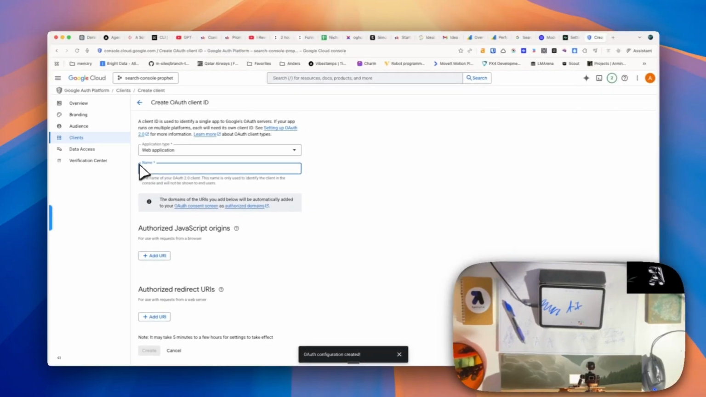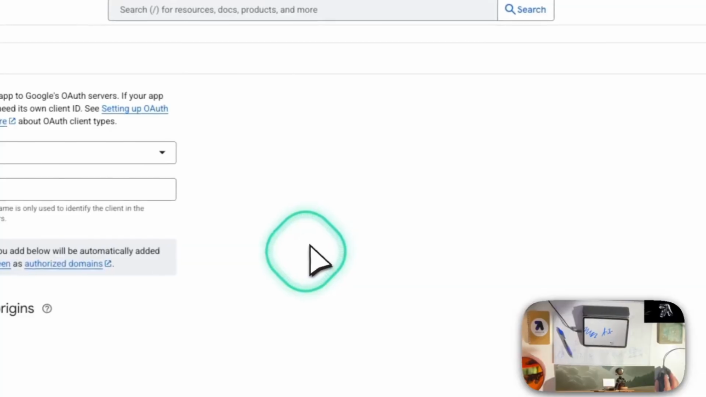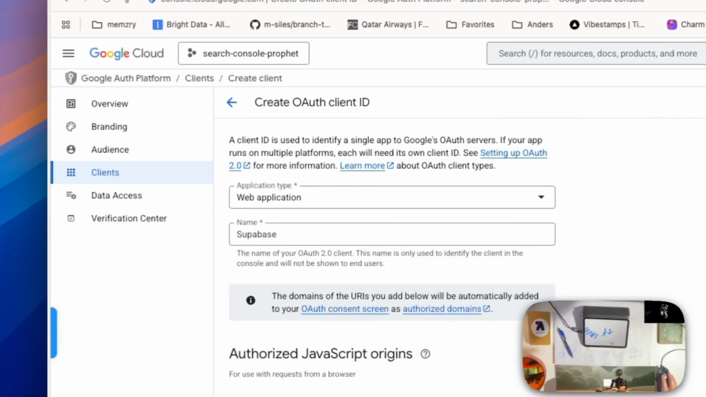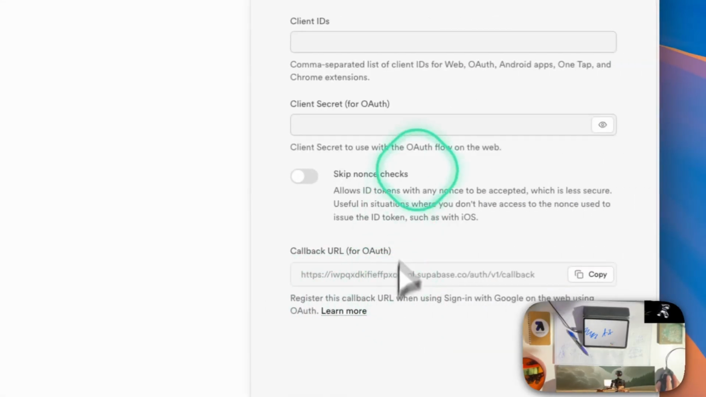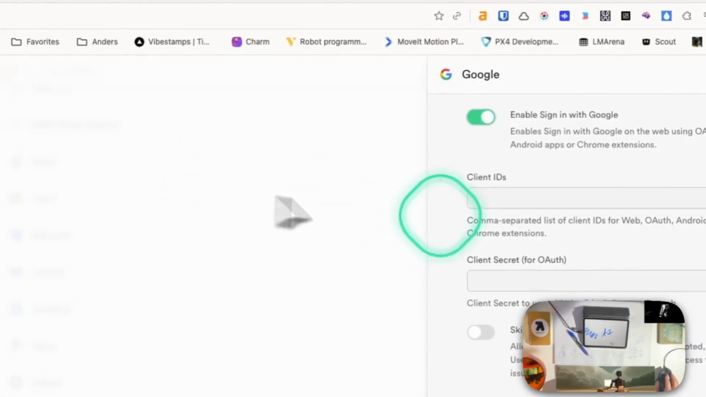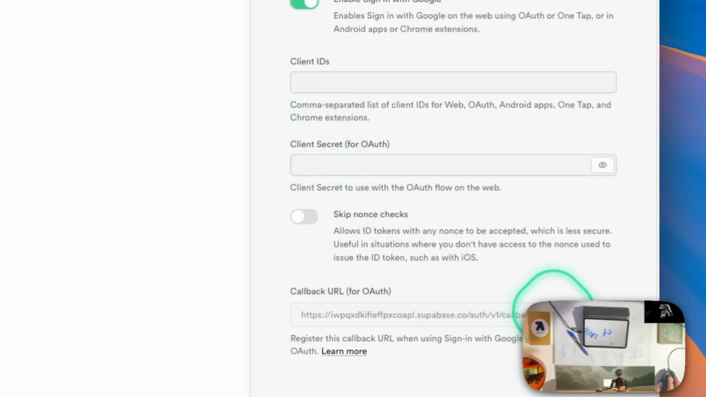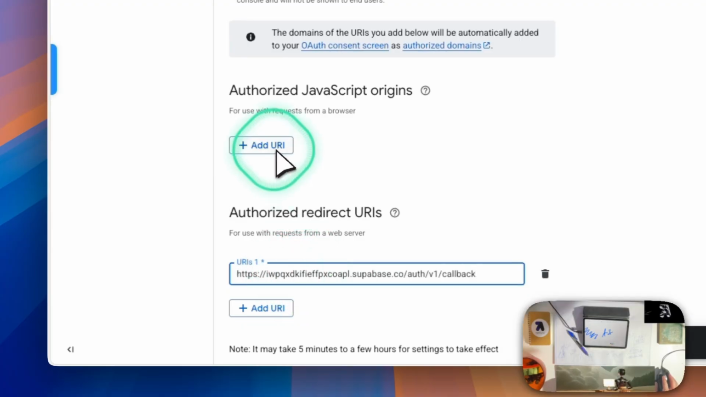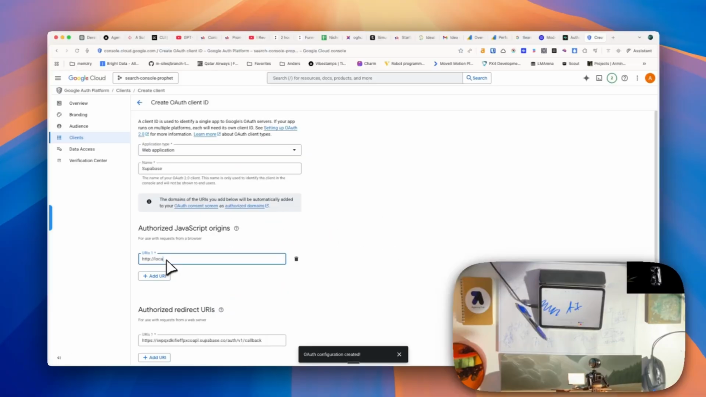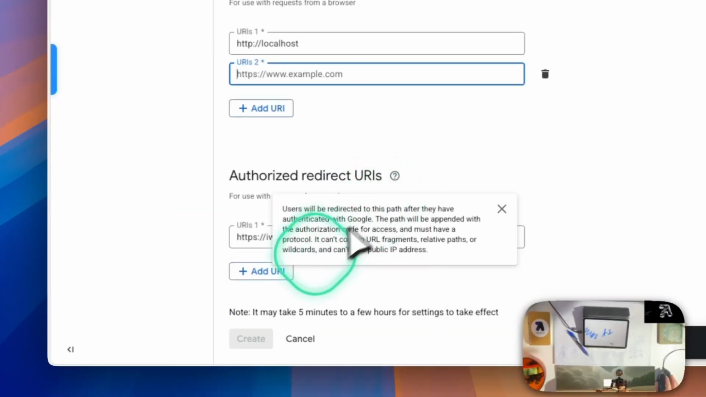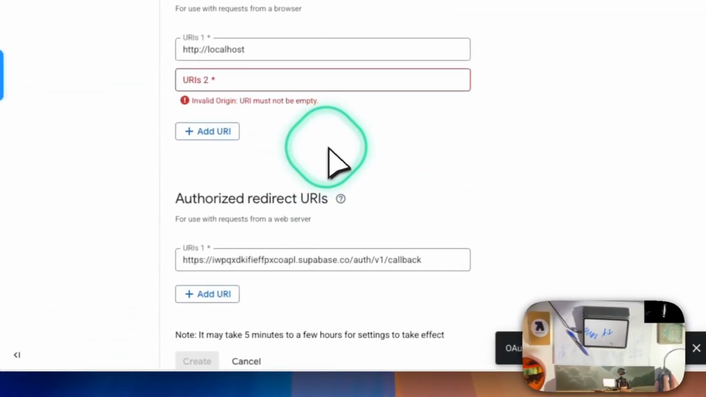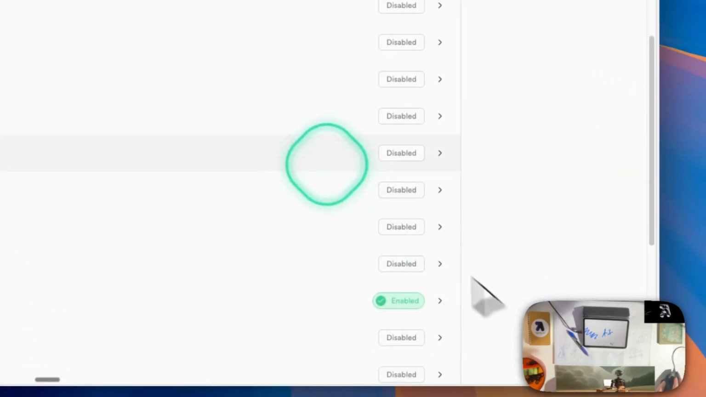Here we want the name to be Supabase, and then we're going to go into Supabase authentication, sign-in providers, Google, enable. We paste our client IDs and secrets in here. Copy this. I'm going to paste this in here. I'm going to add localhost. What's it missing here? Oh, delete that. Create. I've pasted in and enabled.